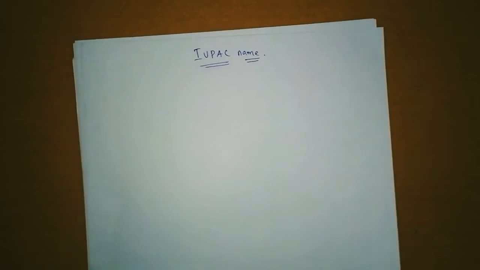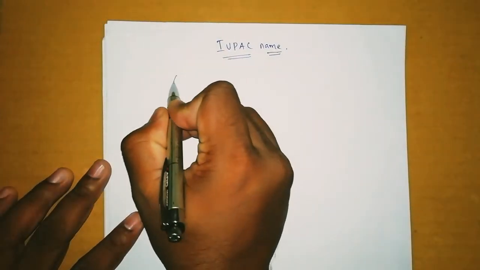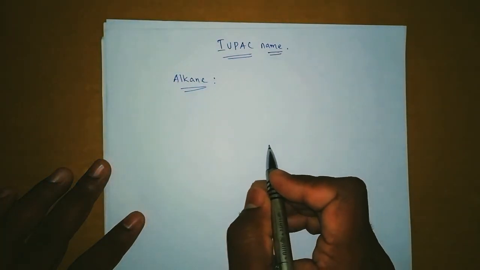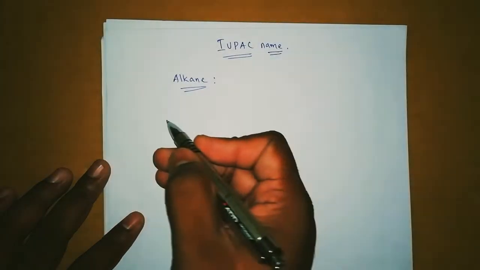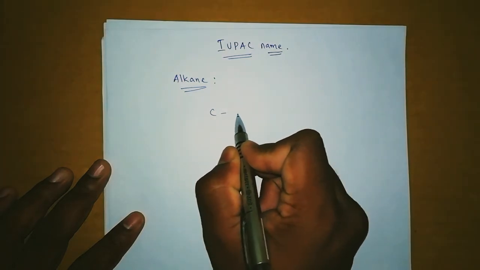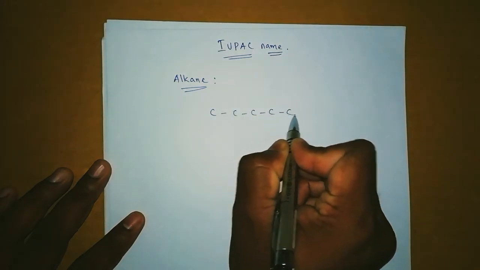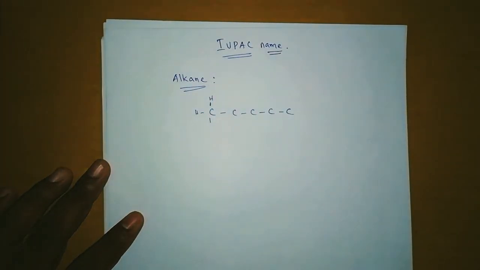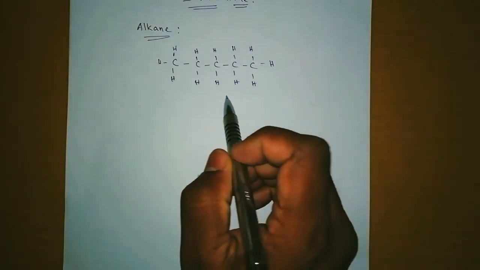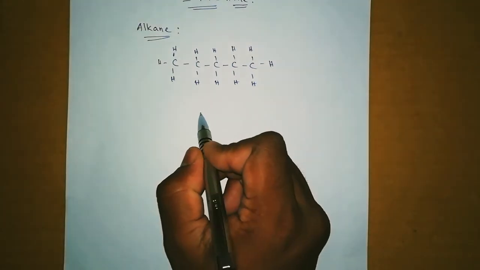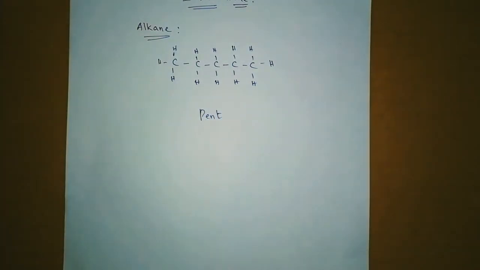Okay, let's do some examples, and then we try to give a name for that. Let's start with alkane. Okay, for alkanes, we can give very simple names because they have only single bonds everywhere, so you can give a single name just like that. For example, if a compound is like this, you need to add hydrogen. Look at this. This is the structure of 1, 2, 3, 4, 5, so 5 carbon. What is the name? 5 is penta. Okay, pent means 5.